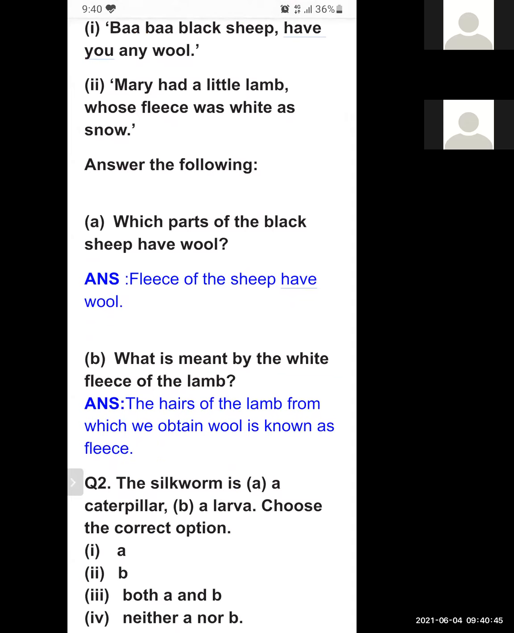So the question can be asked in the form of MCQs. What is meant by fleece? Hair, skin, leg, eyes. So which part is the fleece? Hair. Hair is a fleece. So always remember, students, there will be 50 MCQ questions. So these types of questions can be converted into MCQs. So be prepared for that.